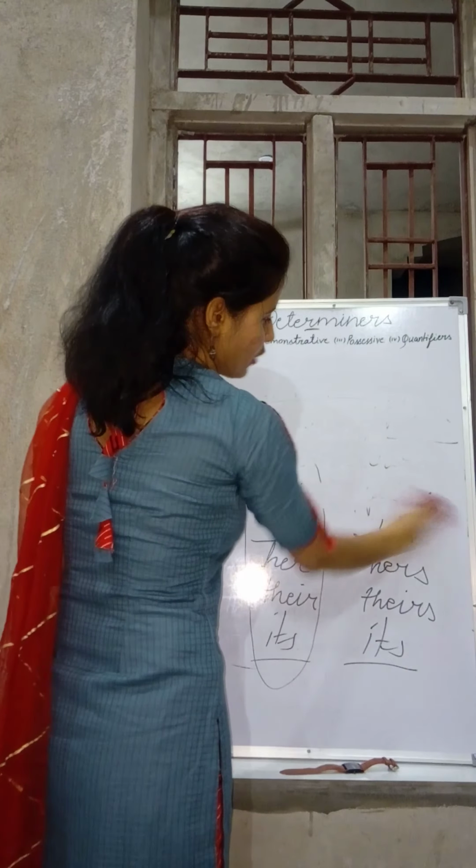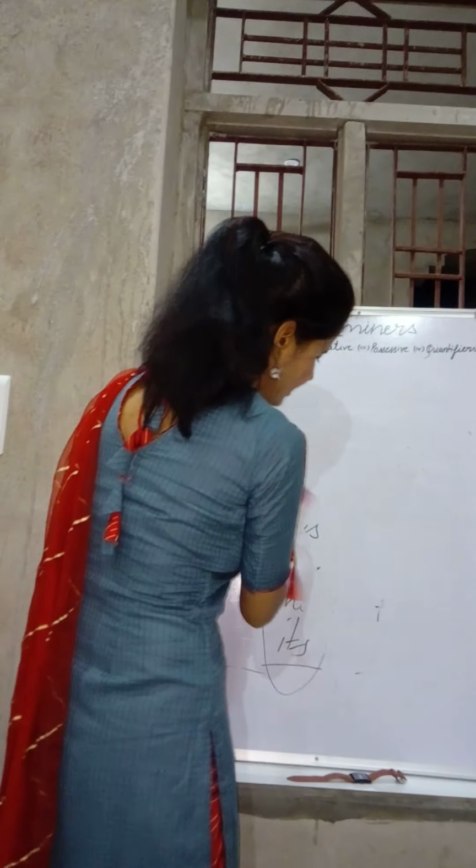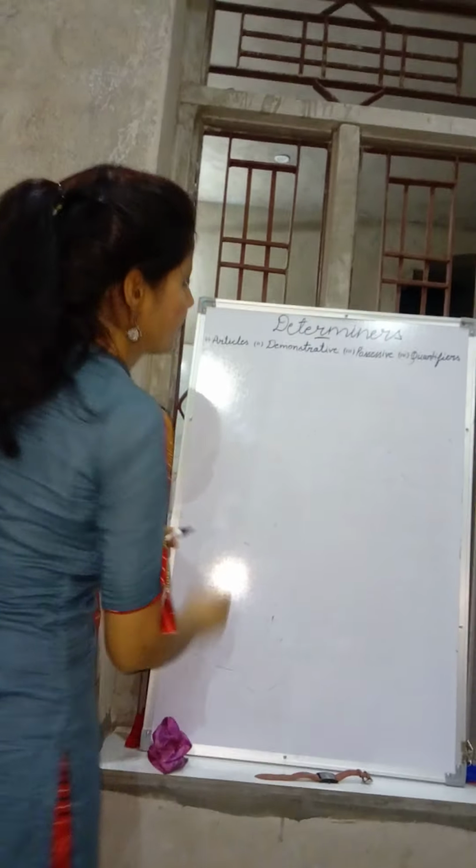The next one is quantifiers. It's very clear from its name what a quantifier is.